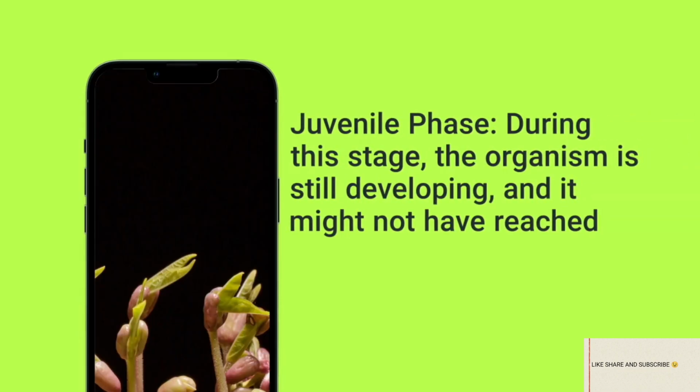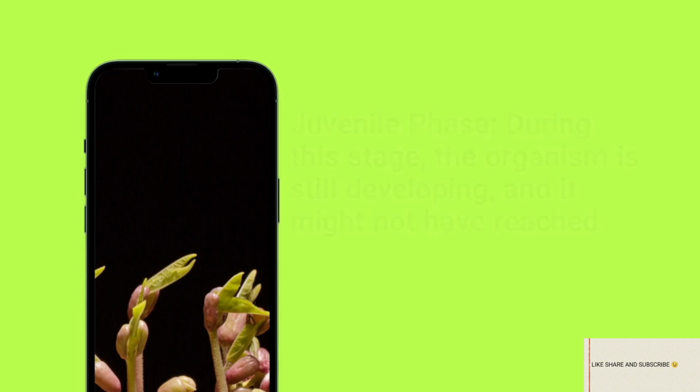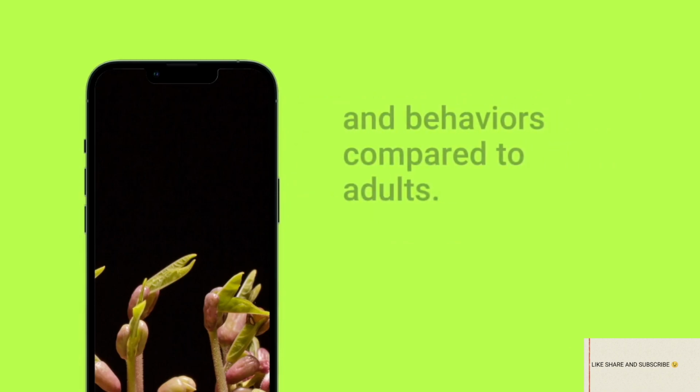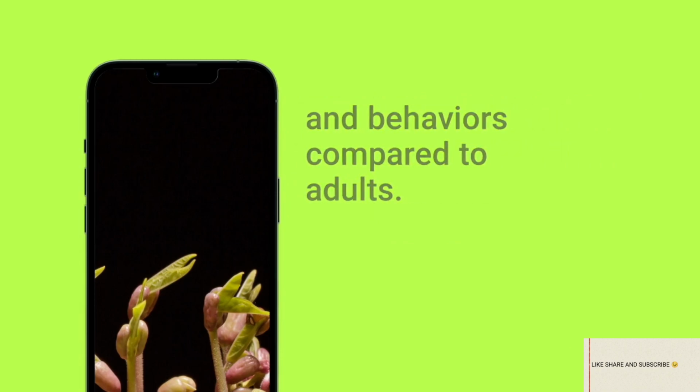Juvenile phase. During this stage, the organism is still developing, and it might not have reached reproductive maturity. Juveniles often have different physical characteristics and behaviors compared to adults.